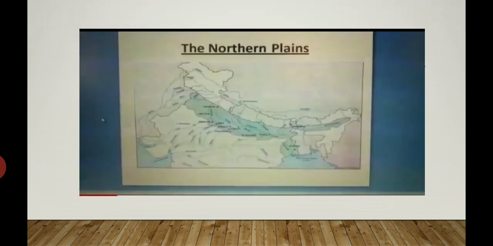Here, in this map, the shaded portion is showing us the northern plains. As we have already understood, the northern mountains are situated at the extreme north of India, and to the south of these mountains, the northern plains are situated. So, where are the northern plains situated? Northern plains are situated to the south of the northern mountains.